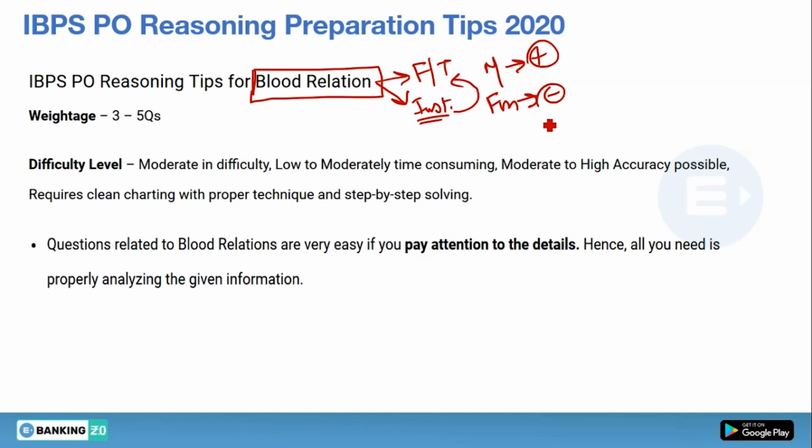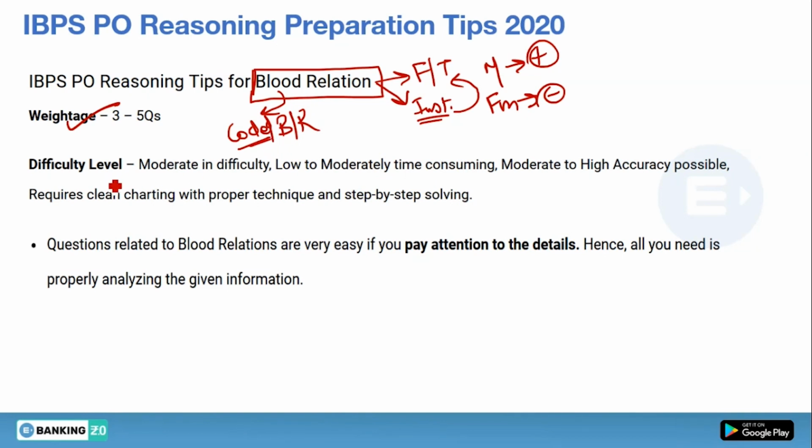I have made the blood relation video on our YouTube channel, where I have explained all the detailed concepts which are used while solving puzzle-type blood relation questions. So do check it out. And you can expect 3 to 5 questions in your pre-examinations as well as the mains examinations. In the mains examination, you can expect questions from coded blood relation. In coded blood relation, the relationship will be converted into codes or symbols. So that is highly expected in mains.